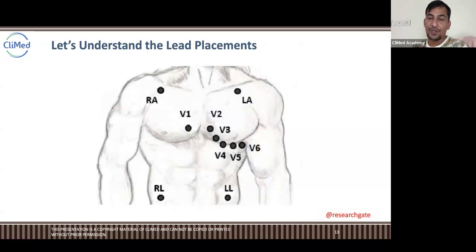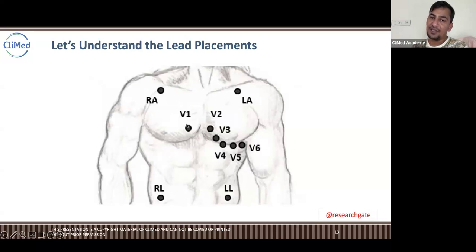Okay, so here you can see right arm, left arm, right leg, left leg. So these are on the legs. Either you can keep on the shoulder or on the arms also. You can keep on the wrist also, or the foot also. You can keep anywhere on the thighs, on the legs, or on the arms, including shoulders. Okay. So this is the right arm lead, this is the left arm lead, this is the right leg lead, left leg lead.